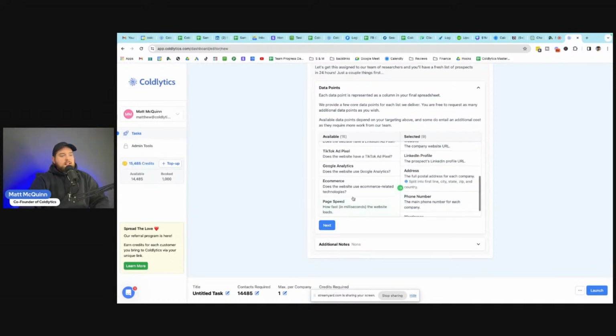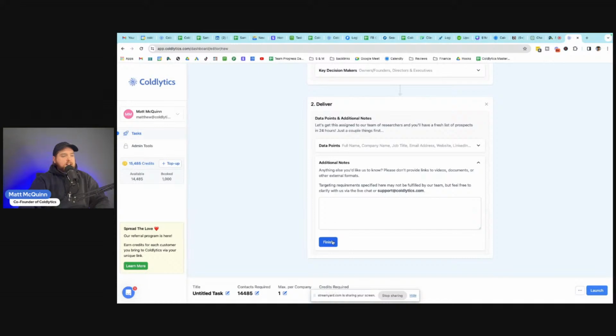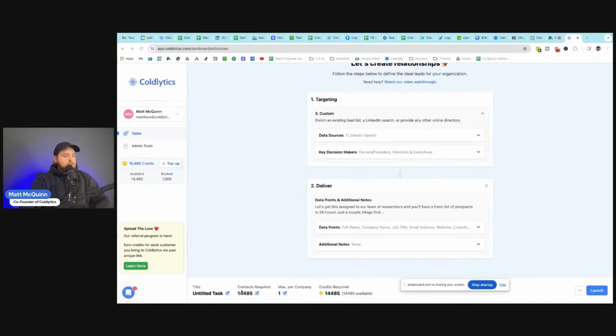So once you're done selecting the data points, we just click next and we'll click on finish. Then over here on the bottom left, we would call this list of Bill Gates followers, and set the contacts required to however many you're looking for. So let's say you wanted to just do a list of 1,000. Obviously, we're not going to get the millions of followers he's got. Let's just go for a list of 1,000 to do our outreach to.